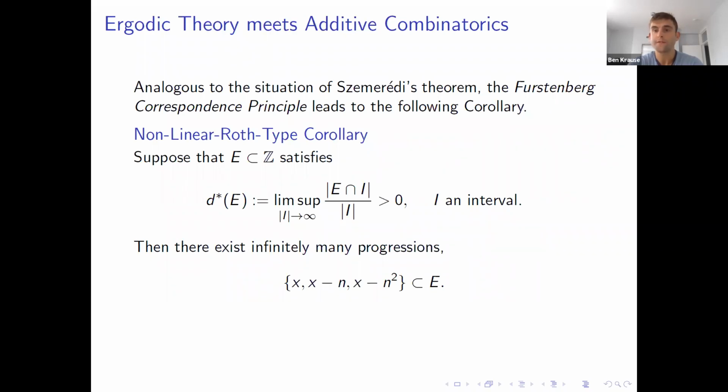And by applying this Furstenberg correspondence principle, we arrive at a nonlinear Roth type corollary, which says that if you start with a subset of the integers that's large, with positive upper density, then there exist infinitely many progressions x − n, x − n². Roth's theorem concerned 3-APs, x − n, x − 2n. This concerns nonlinear arithmetic progressions, x − n².